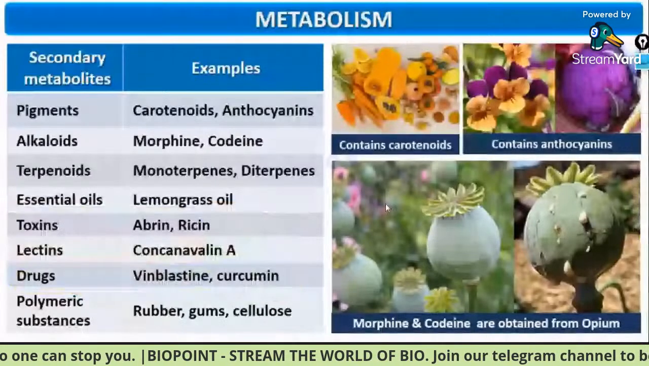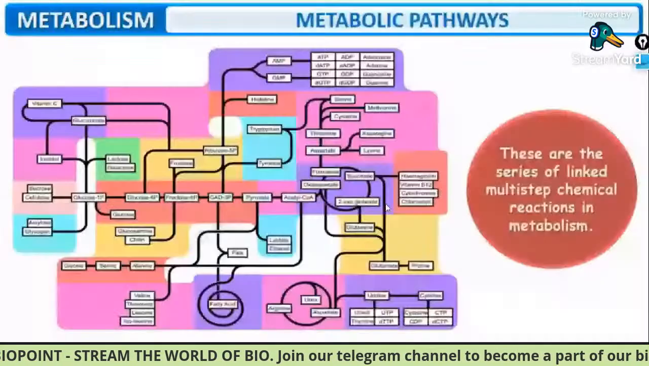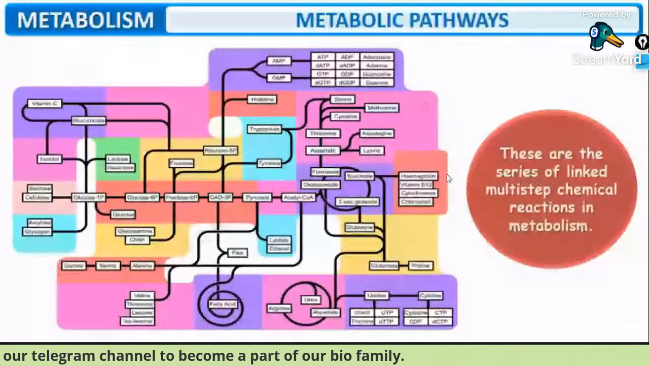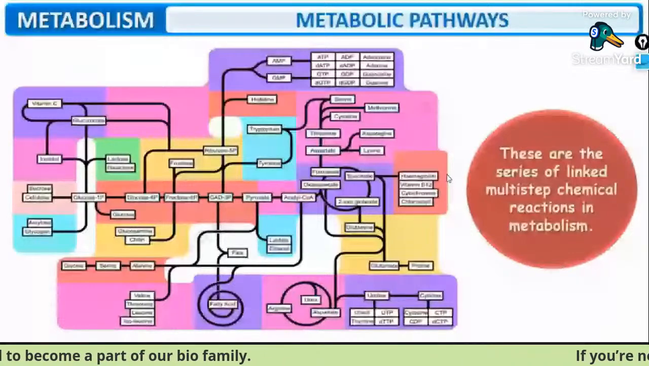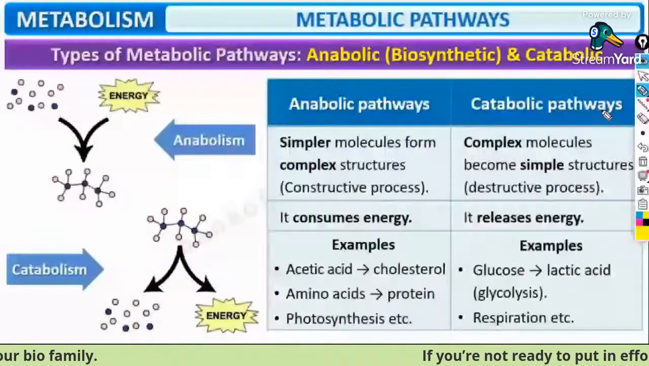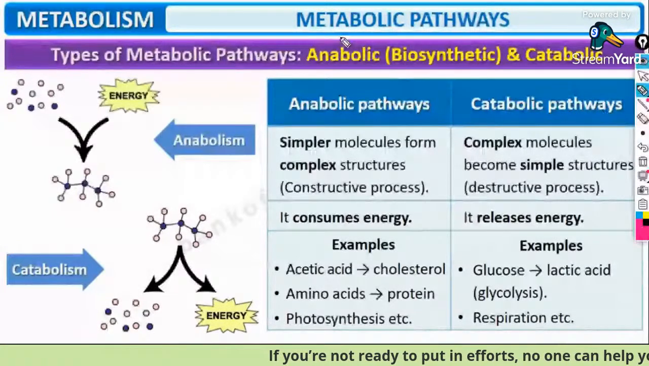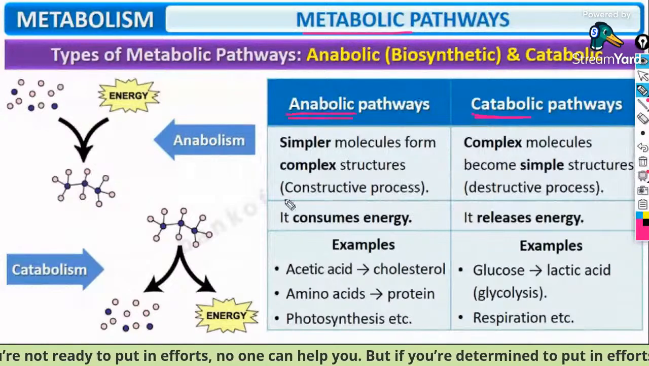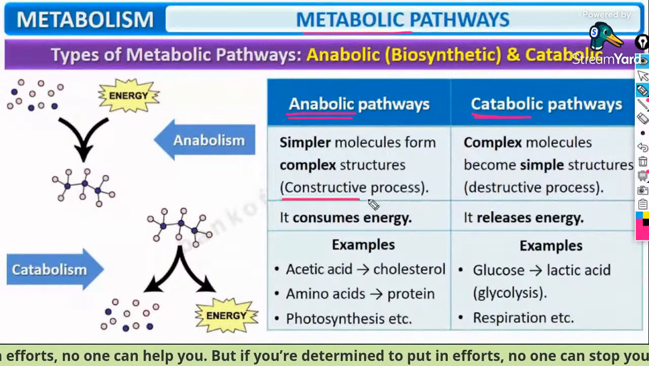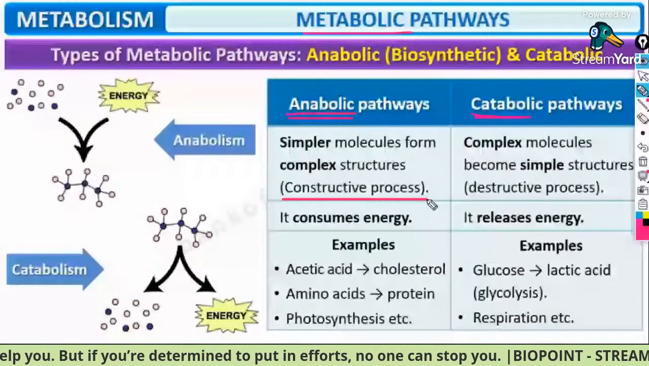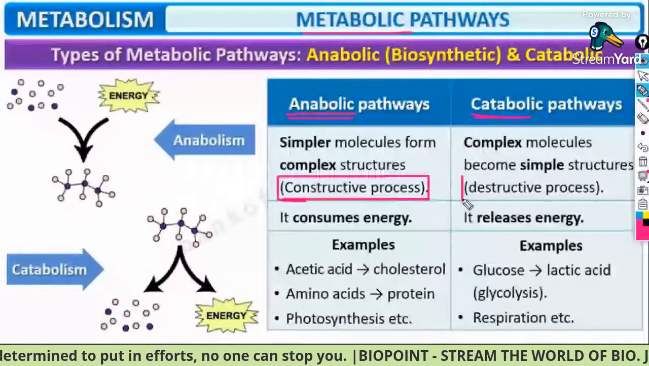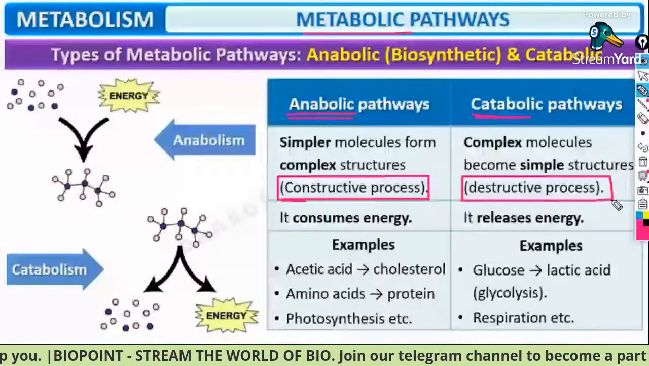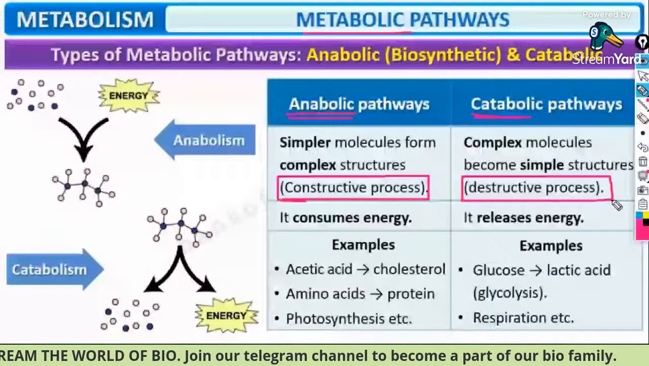Clear? Let's move on. These are the series of linked multi-step chemical reactions in metabolism. You don't have to go into detail about this; you will learn about it in your higher classes. As I have already told you, metabolic pathways are of two types, anabolic pathway and catabolic pathway. Anabolic pathway is a constructive process, where small molecules are joined together to form a complex molecule. Catabolism is a destructive process, that is, breakdown of complex molecules into simple molecules.